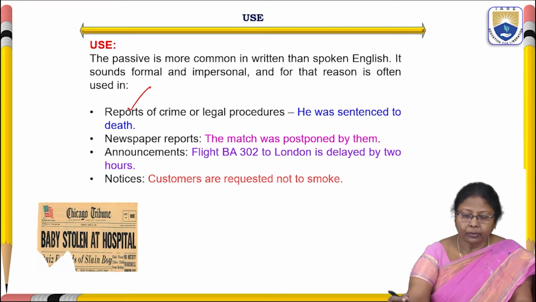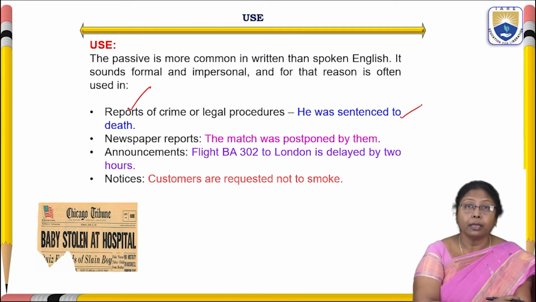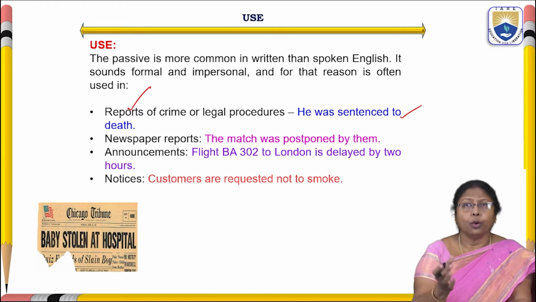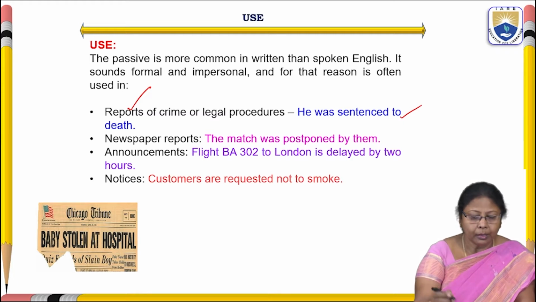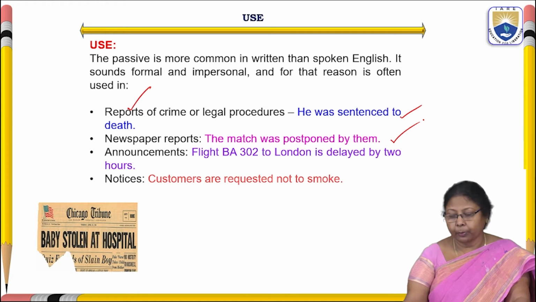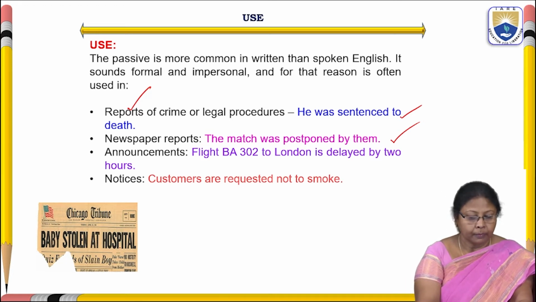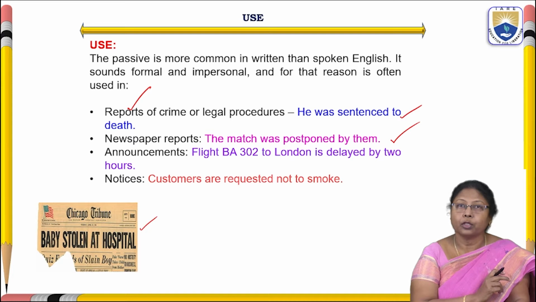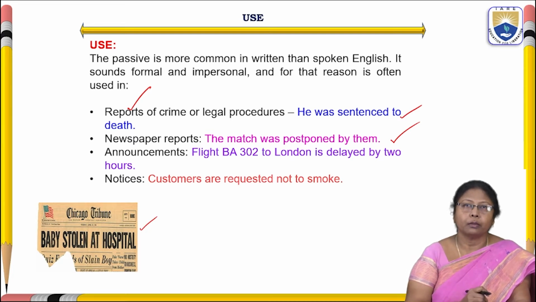See the example I have given. She was sentenced to death, which is in passive voice. Usually when we see reports, they often go with the passive voice. And the second one is newspaper reports. When you turn to a newspaper, here I have given a picture of a newspaper report. What is it? Baby stolen at hospital, which is in passive voice.